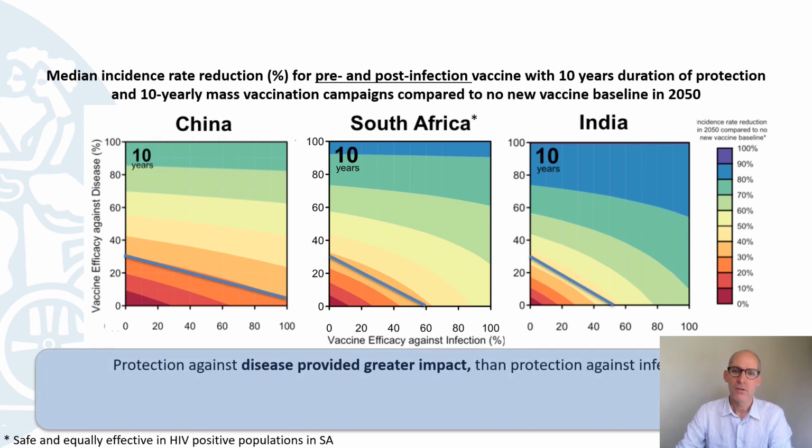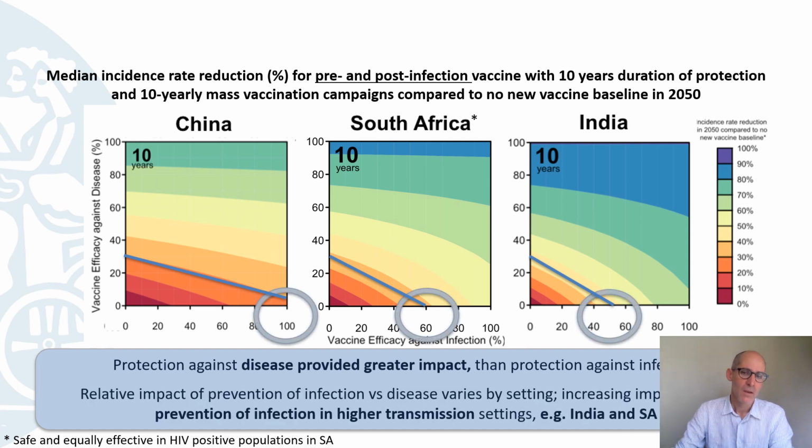And what these heat maps show, in huge summary, is that protection against disease provided greater impact regardless of setting. So getting a vaccine that protects against disease rather than infection gives you greater impact before 2050. But saying that, in the settings with high levels of transmission, although protection against infection didn't give you higher impact than protection against disease, it became more useful. And that's kind of intuitive, isn't it? The more ongoing transmission there is, the more protection against infection vaccines would contribute.